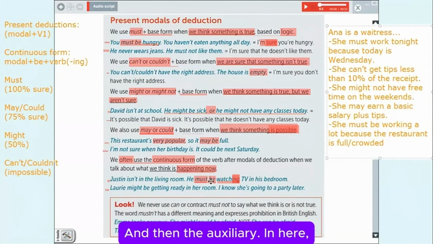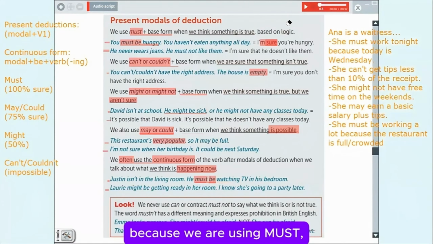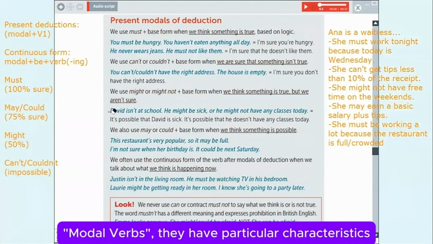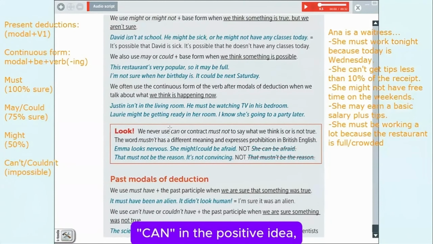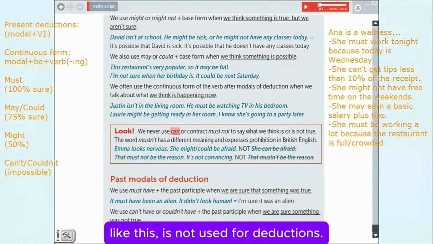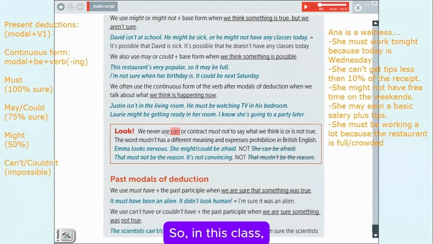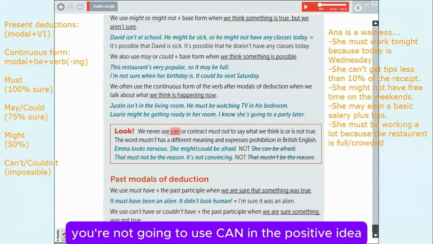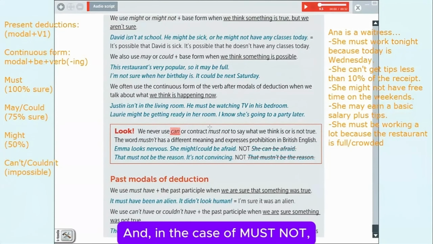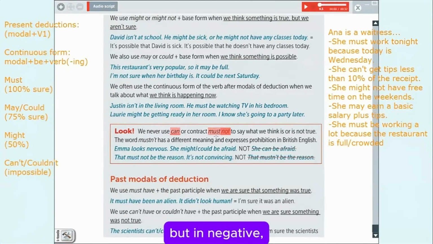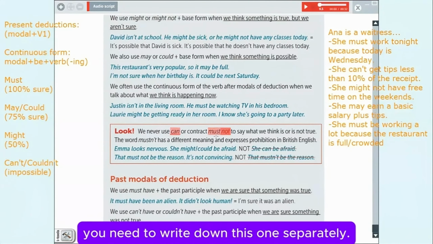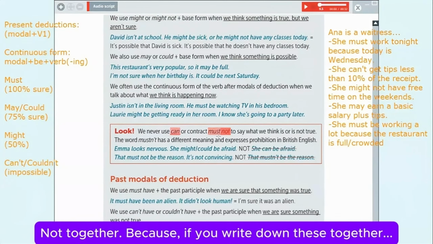And then the auxiliary. In here, because we are using must, we need to remember something. Modal verbs have particular characteristics. One of the characteristics with must and can is this. Can in the positive idea, like this, is not used for deductions. So in this class, you're not going to use can in the positive idea. And in the case of must not, if you want to say something 100% sure but in negative, you need to write down this one separately, not together.